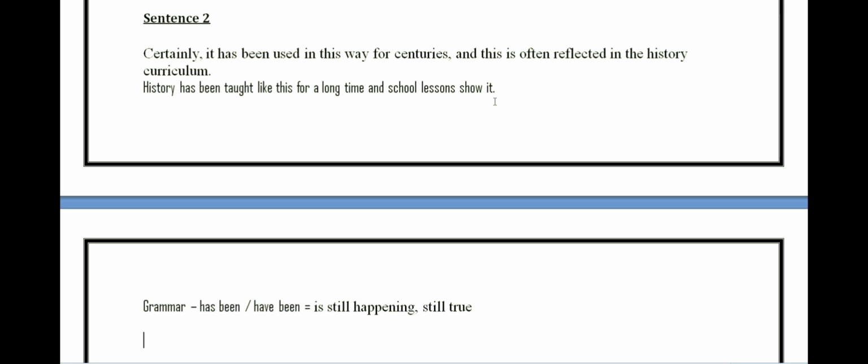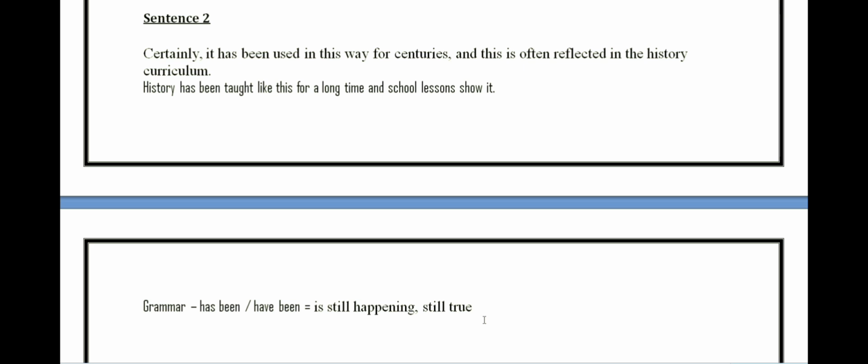Fine, understanding it, right? Now, whenever we have the word has been or have been, it means that the action is still going on. Why should we learn this grammar tip? Because you have to enhance your essay writing and probably maybe in your summarized written text also, or maybe any other module of PTE. When you come across this verb which is has been or have been in the present form, then the meaning of it is that it is still happening or something is still true.